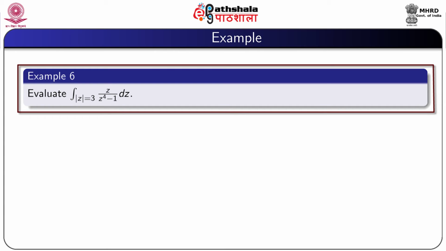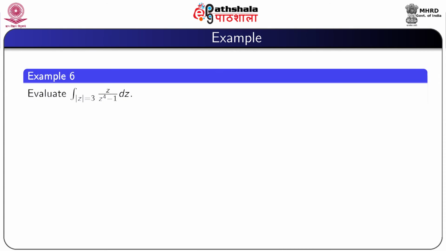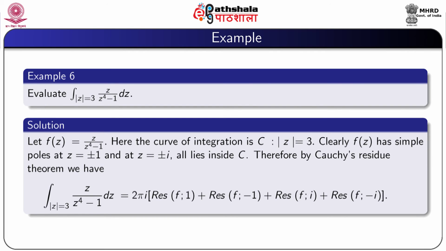So, another example: evaluate integral over mod z equal to 3 of z by (z to the power 4 minus 1) dz. Let f(z) equal to z by (z to the power 4 minus 1). Here the curve of integration is the circle mod z equal to 3, that is center at origin and radius 3. Clearly, f(z) has simple poles at z equal to plus minus 1 and z equal to plus minus i, all of which lie inside C.